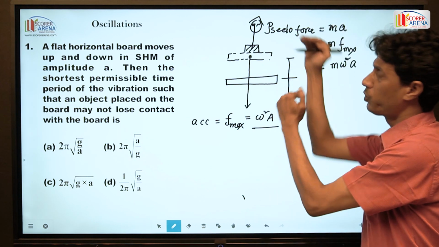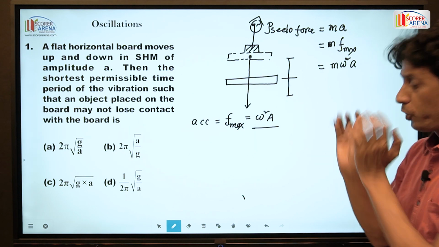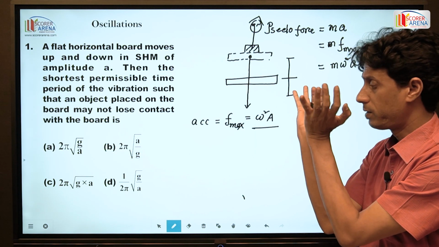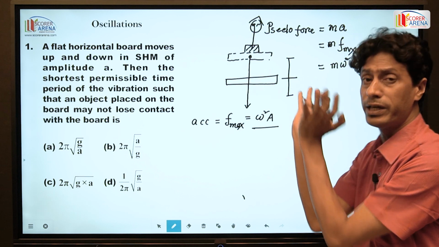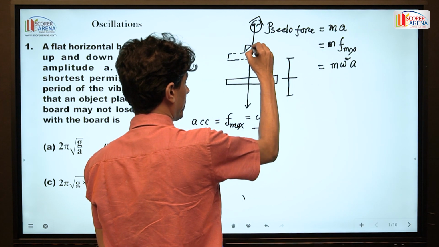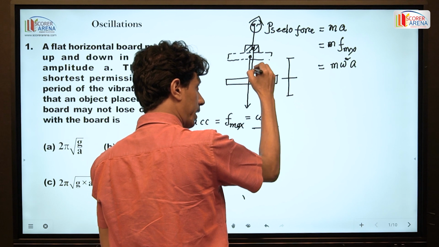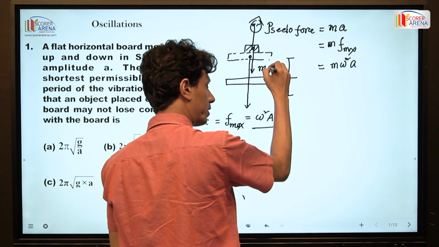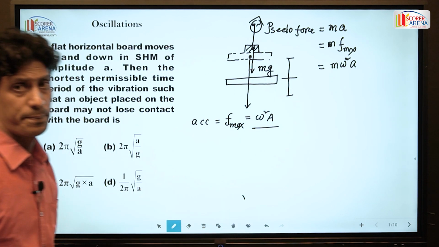Because of this, the body experiences a pseudo force in the upward direction, and the body itself has weight downward, towards the center of the earth.